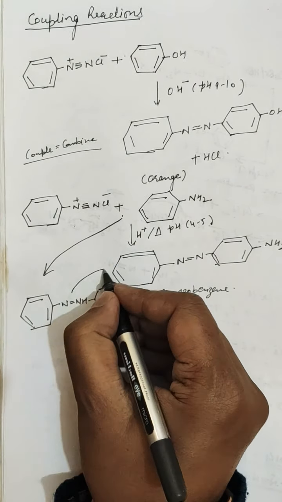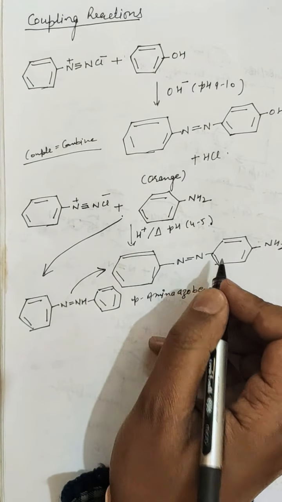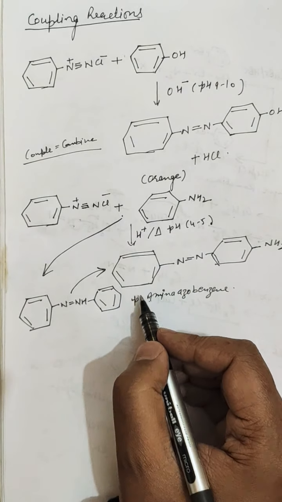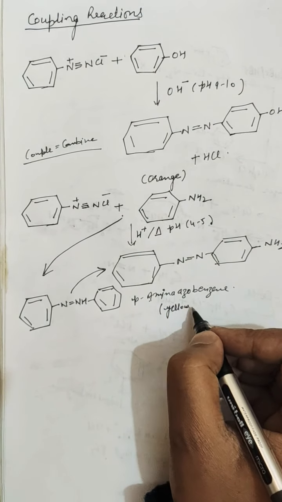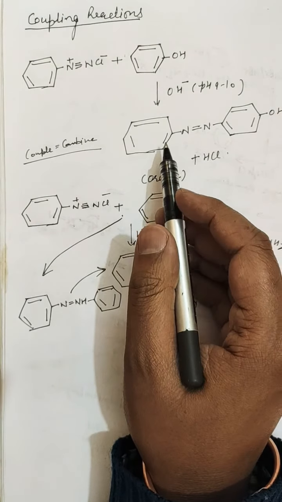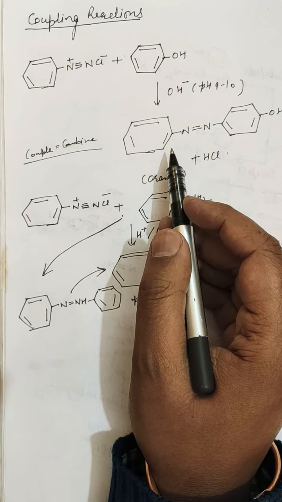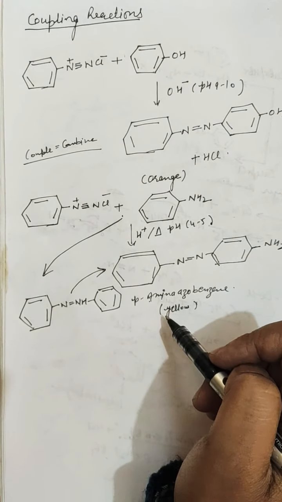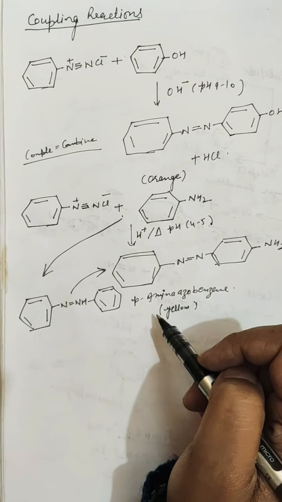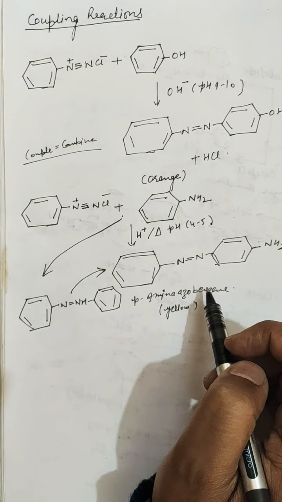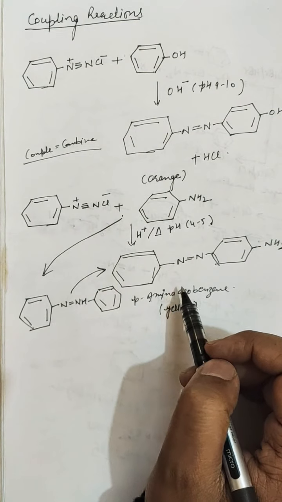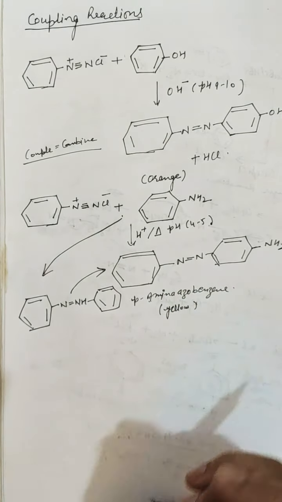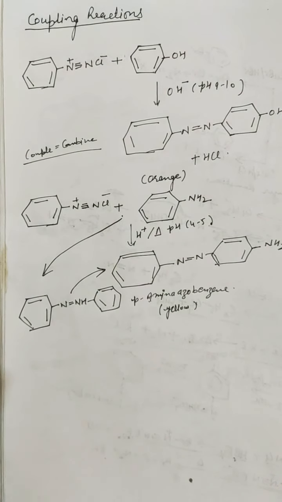Further, this product undergoes rearrangement to form the para amino azobenzene, and this is the yellow colored compound. So in the first reaction there was the formation of orange colored para hydroxy azobenzene, whereas in the second reaction there was yellow colored para amino azobenzene. Both of these are bright colored compounds, and this is the coupling reaction.